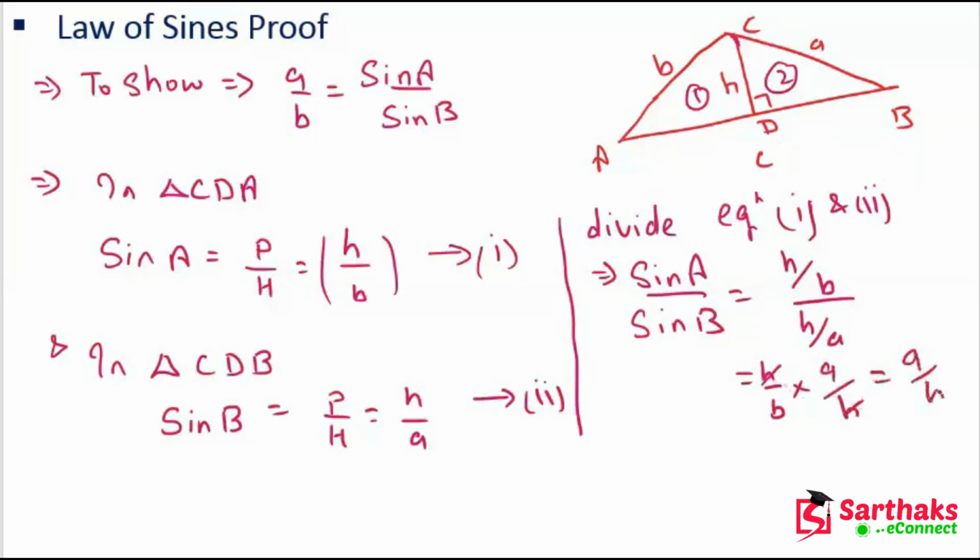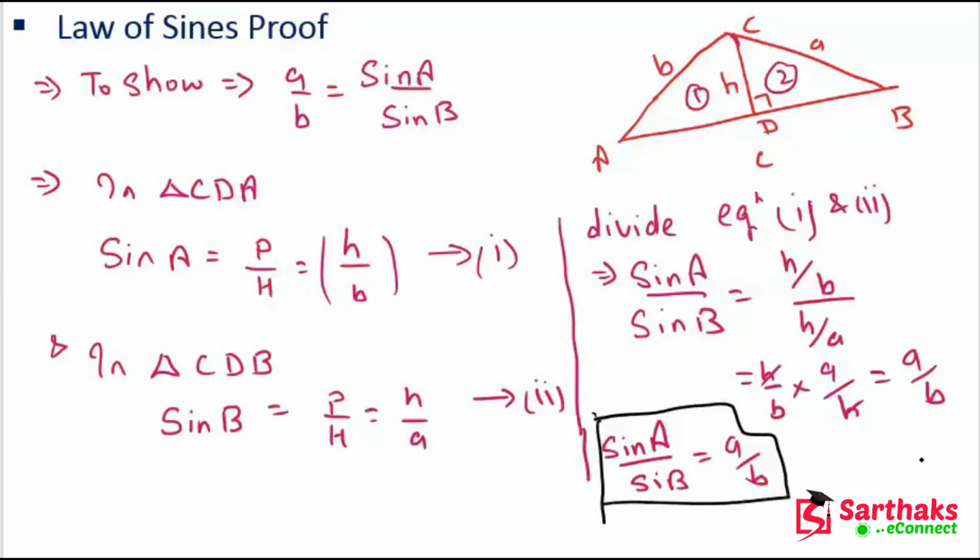We get A upon B. So we have sine A divided by sine B equals A upon B. I hope you understand this. So this is our required result, and we can say it is proved.